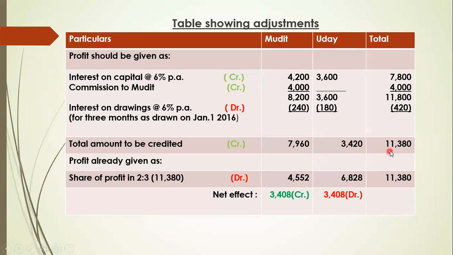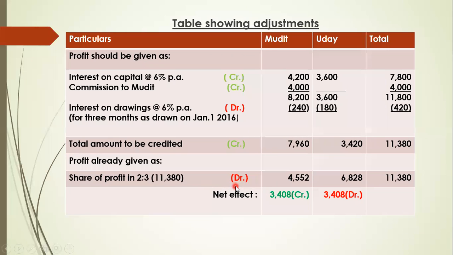That was wrong. So this amount we have to take back from the partners in the ratio in which it was already distributed. 2:3 is the profit sharing ratio in this question, and the total is 11,380. So if you divide 11,380 into 2/5 and 3/5, you will see Mudit's share is 4,552 and Uday's share is 4,628. So this should be debited.